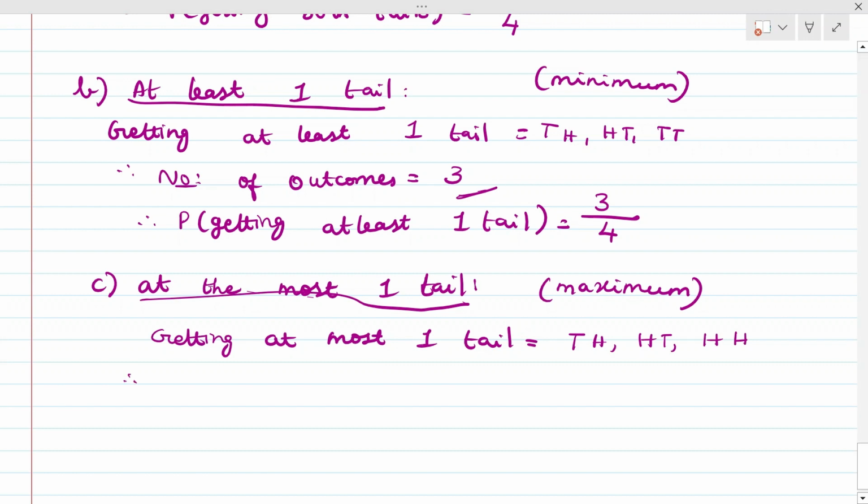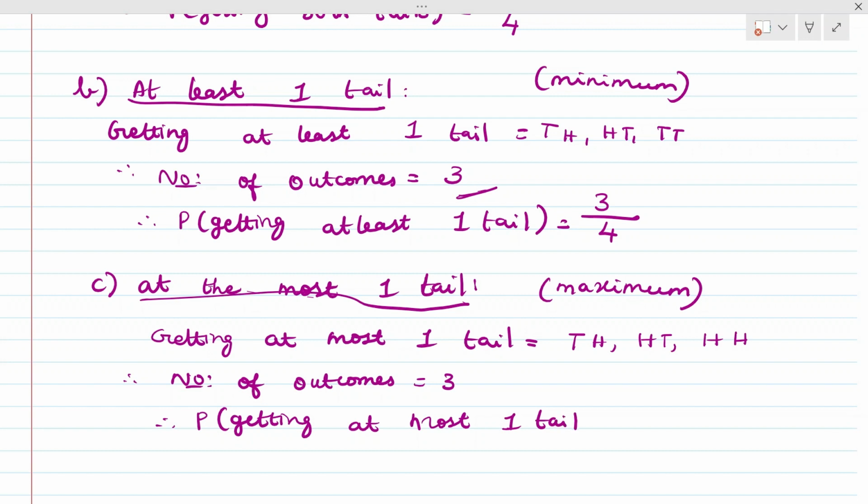So the number of outcomes is 3: TH, HT and HH. Therefore the probability of getting at the most one tail is equal to the required 3 over the total possible 4. So the answer is 3 by 4.